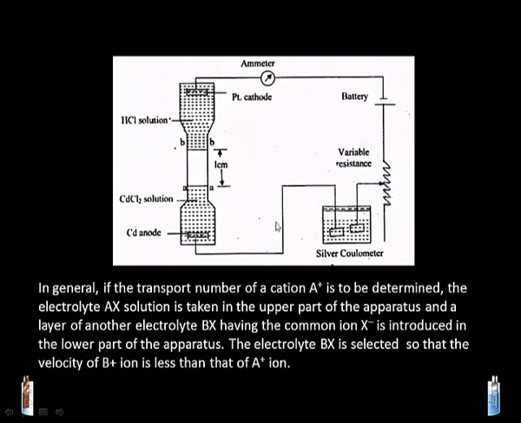Then the electrolyte BX is selected so that the velocity of B plus ion is less than that of A plus ion. It is also the case that with cadmium and H plus, the cadmium is less mobile as compared with the H plus ion. So, the choice of electrolyte which is filled in the lower part of the tube has to be looked at.